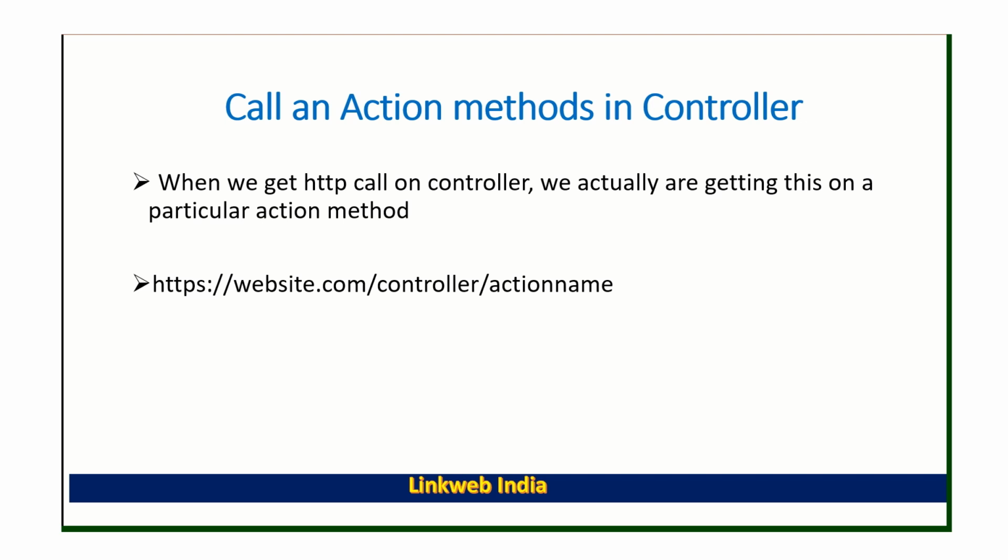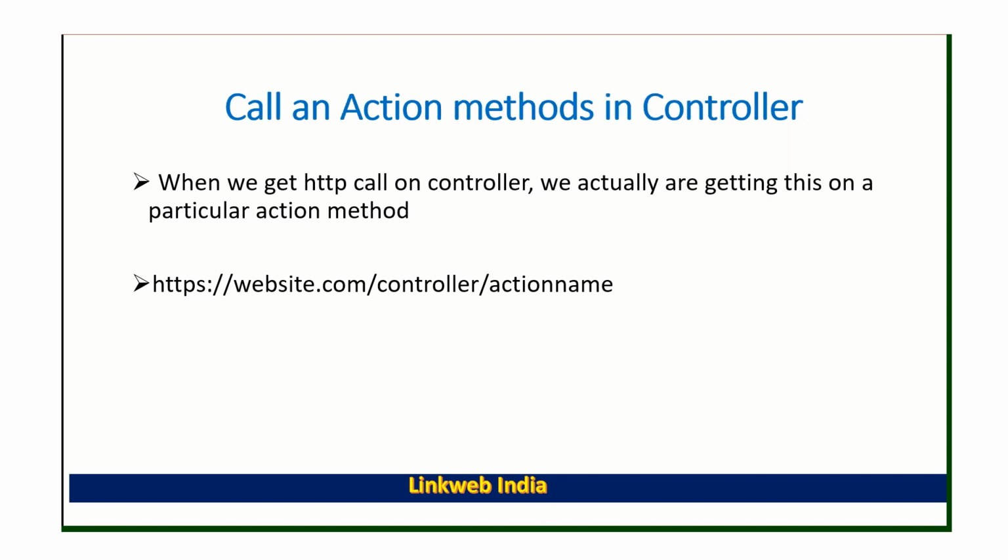So after that, calling an action method in controller, right? When we get an HTTP call on a controller, we are actually getting it on a particular action method. When we receive any request on the controller, the action called by default is index, right? After that we have defined our URLs, right? Suppose this is the website, so slash controller name and action name. These are the patterns to define our routing, right? Website name, controller and action name, where we have written the logic in a particular action, right?